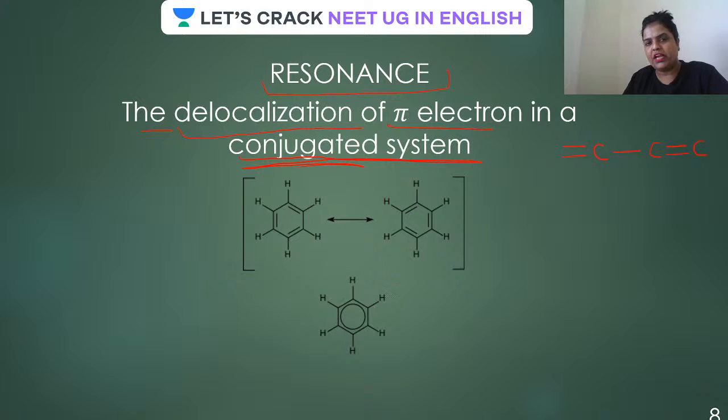And this is how the ring is going to show the conjugation, the delocalization. This ring is actually telling you about delocalization of pi electrons taking place, because of the alternate pi bond with single bond and pi bond. This is actually an alternate system of double and single bond, isn't it? Double and single bond. I hope it is clear, guys.